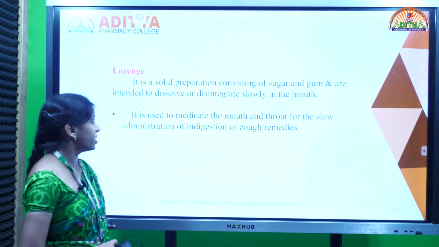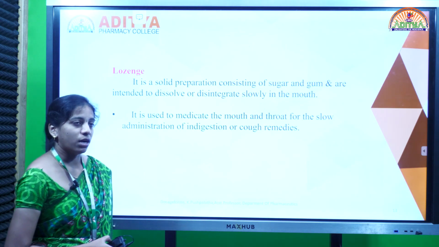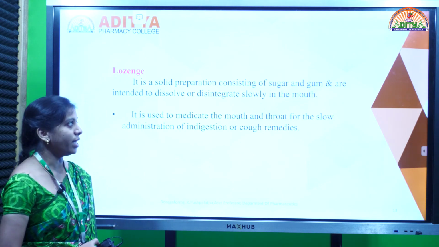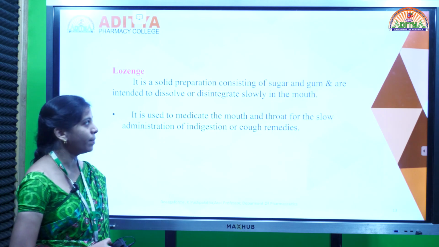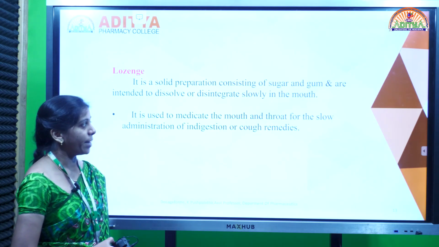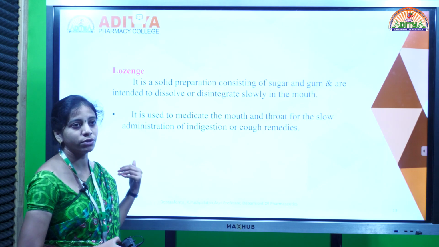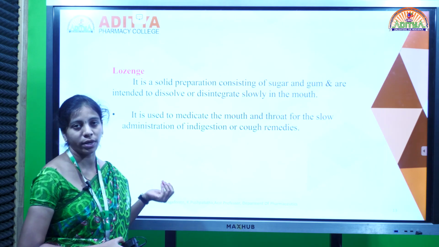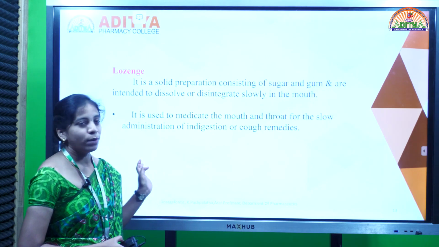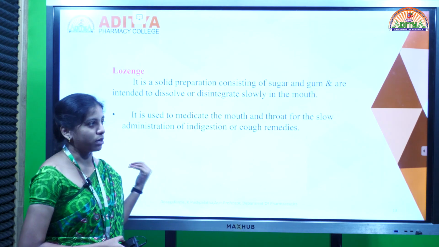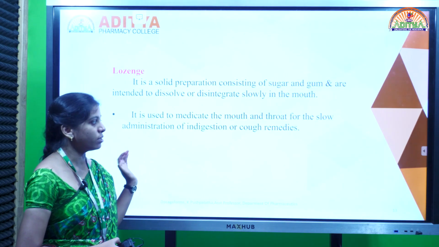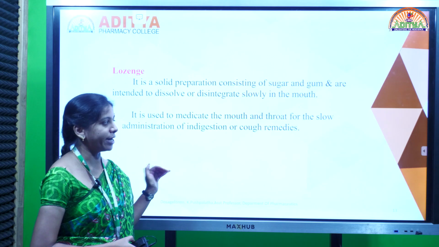Next one is lozenges. Lozenges also come under solid dosage forms, and they consist of sugar and gum and are intended to dissolve in the mouth. They are used to treat mouth infections or throat infections. Examples like Vicks or Strepsils come under lozenges. These are also used as cough remedies.